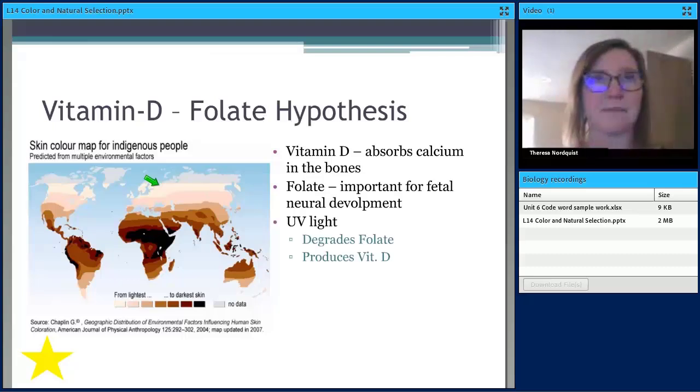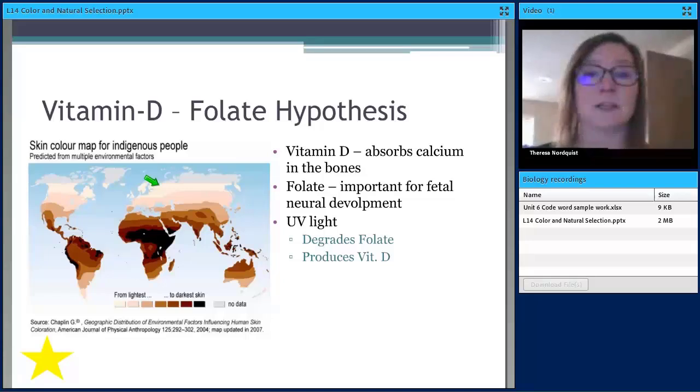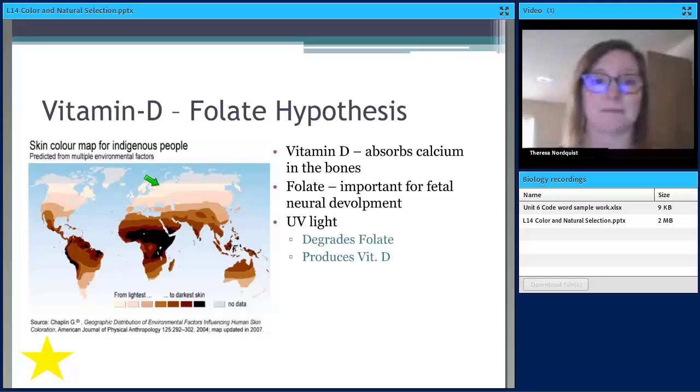All right, both of these are under the influence of UV light, and they have different reactions and things that happen to them. So for folate, UV light degrades folate, so it breaks it down and makes it so you don't have as much. And vitamin D, UV light produces vitamin D. So you need UV light to make that vitamin D and have the strong bones.